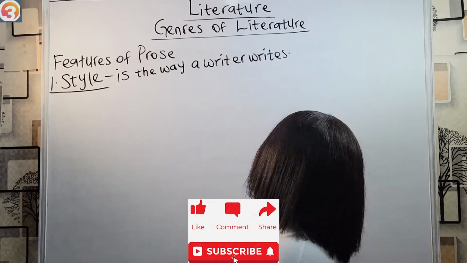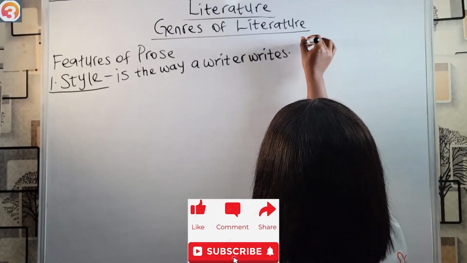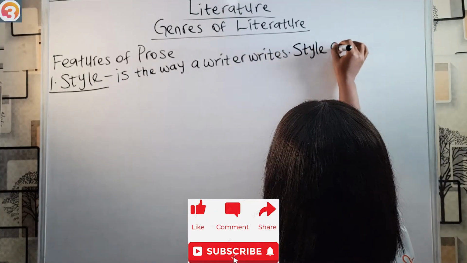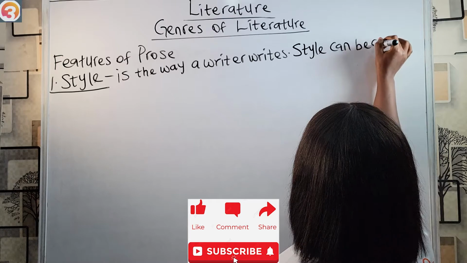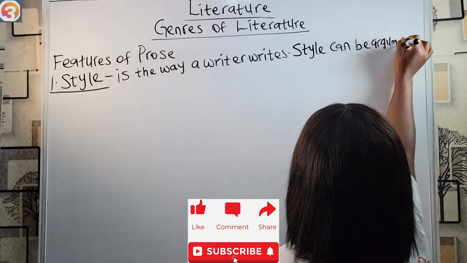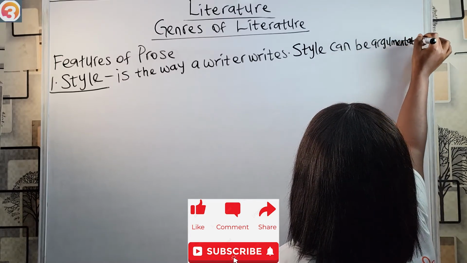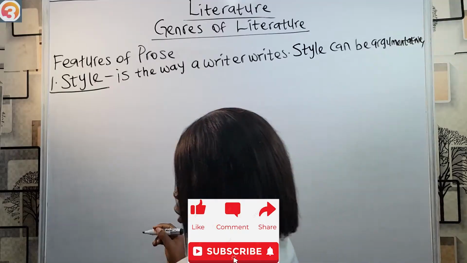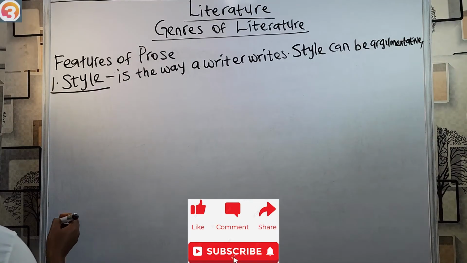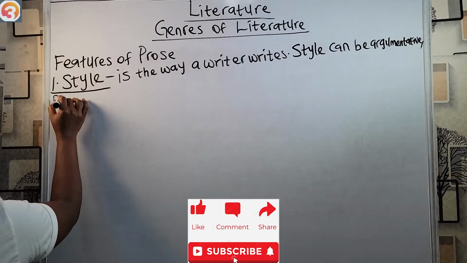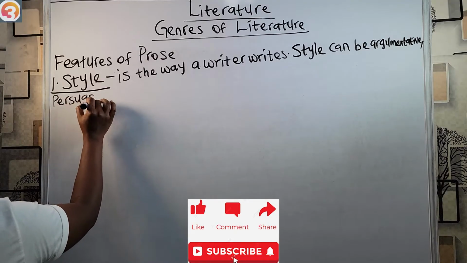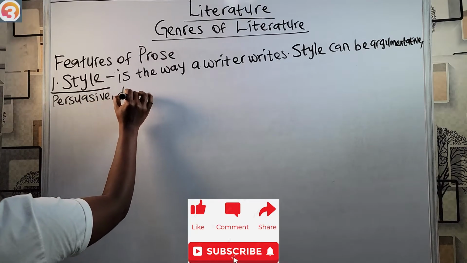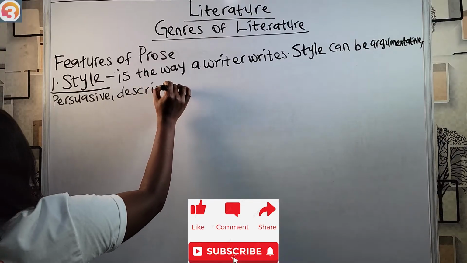Then style can be divided into argumentative, persuasive, descriptive, or narrative.